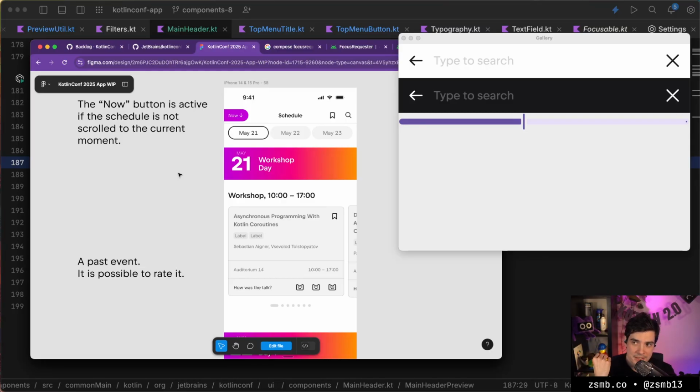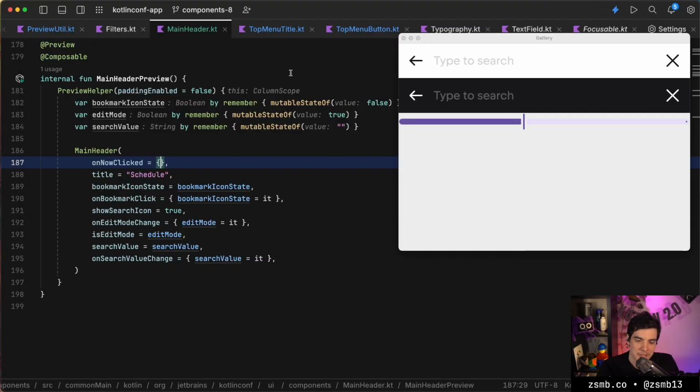In that case, the now button is inactive and not clickable, or we might be scrolled elsewhere and then the now button is active. Actually, if we are scrolled further down than the current time on the schedule, the now button should actually be pointing up. That's something I don't have implemented yet, because then it should navigate upwards to the current time.